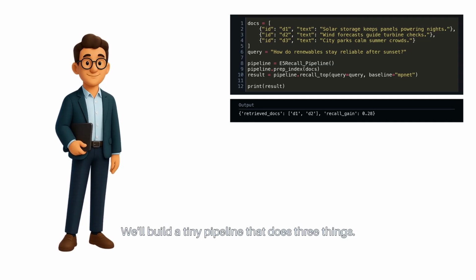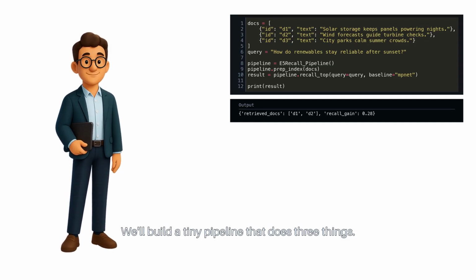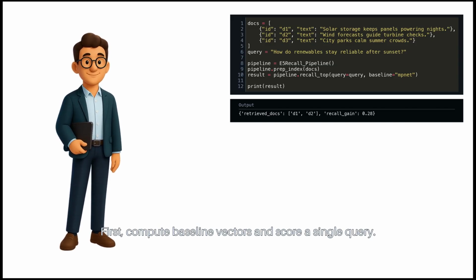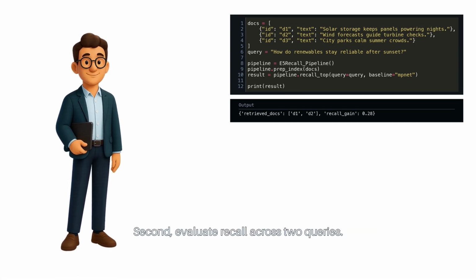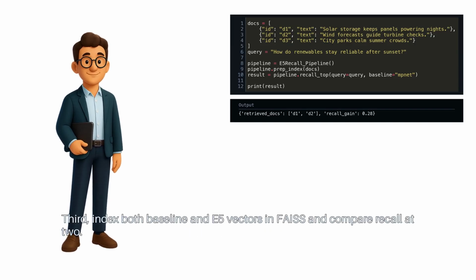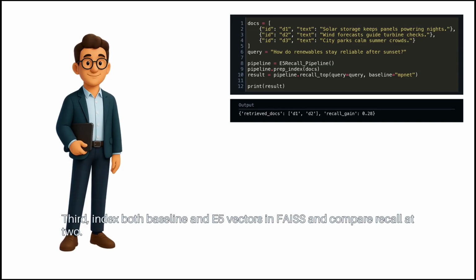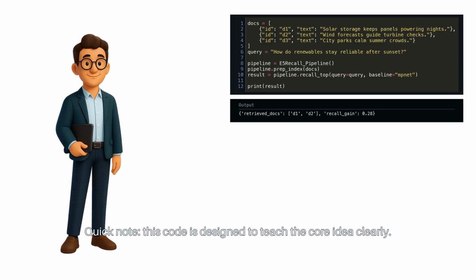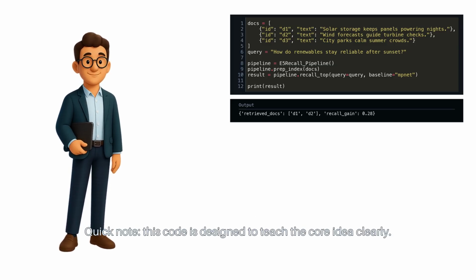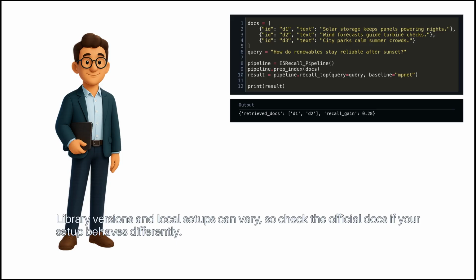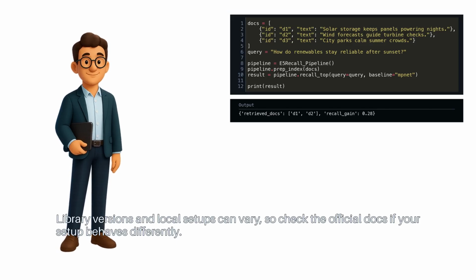We'll build a tiny pipeline that does 3 things. First, compute baseline vectors and score a single query. Second, evaluate recall across 2 queries. Third, index both baseline and E5 vectors in FAISS and compare recall at 2. Quick note: this code is designed to teach the core idea clearly. Library versions and local setups can vary, so check the official docs if your setup behaves differently.